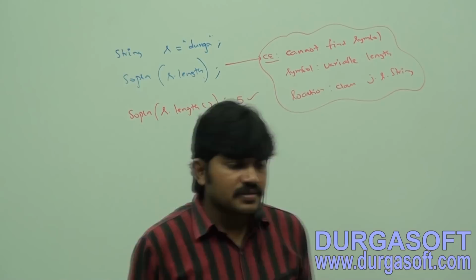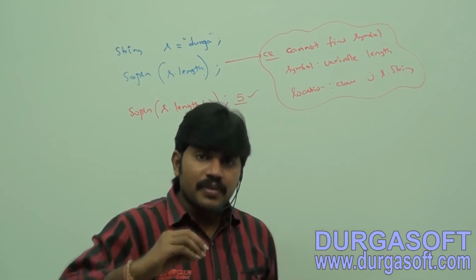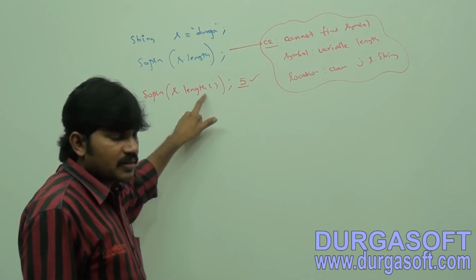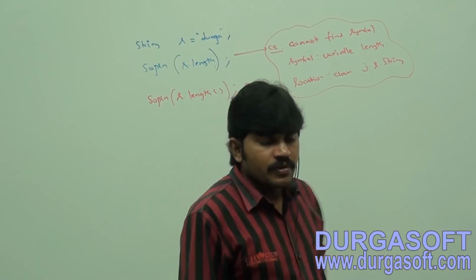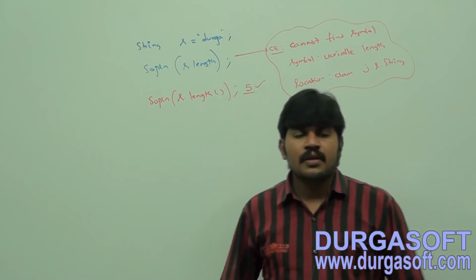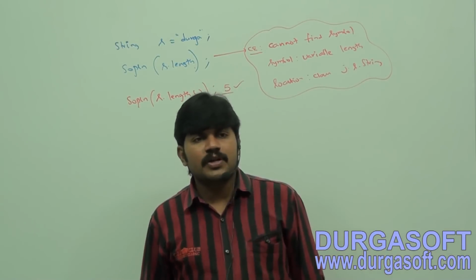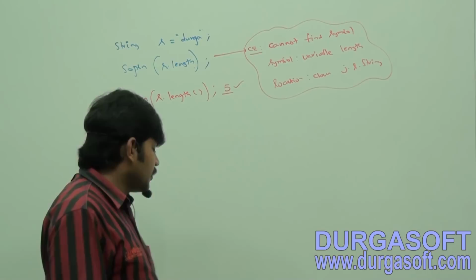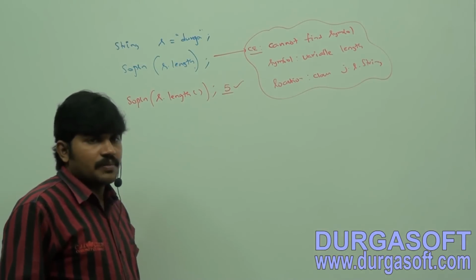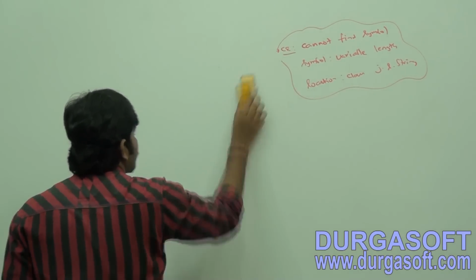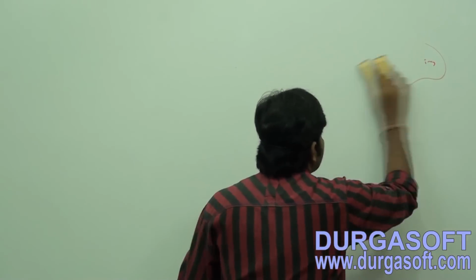Whereas length method, length open bracket close bracket, is applicable for string objects but not for arrays. Okay, that's all. It is also one confusion: length variable or length method, take special care.